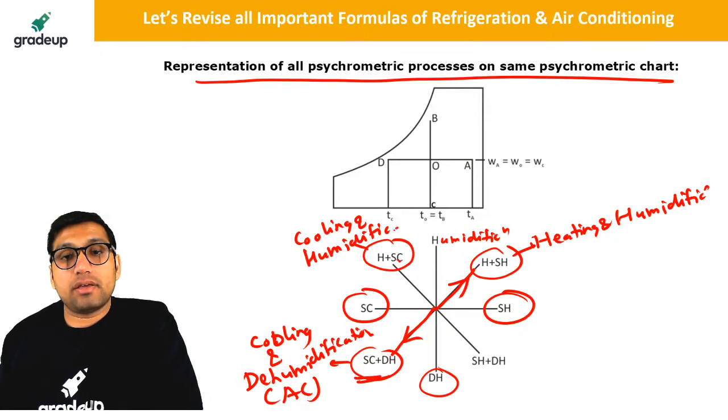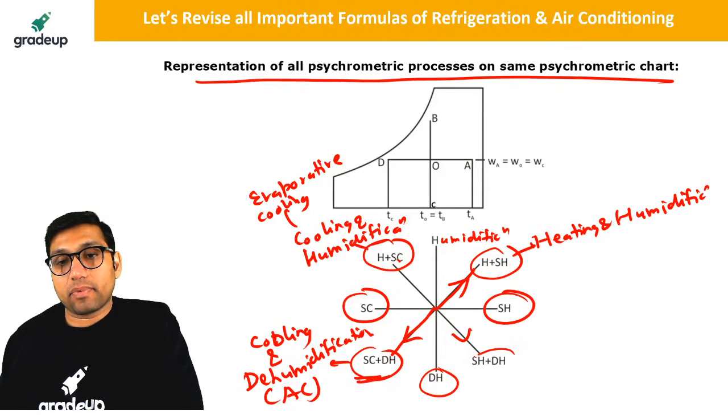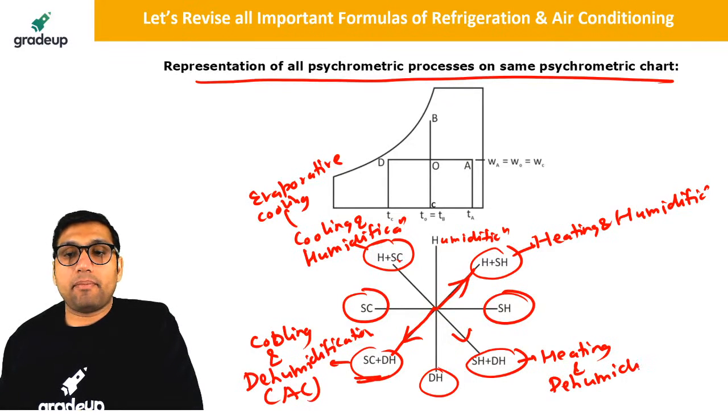Now this is a process which is used in the desert cooler. It is also called evaporative cooling. It is also called adiabatic humidification. Okay, and this is called heating and dehumidification. So these are the four more processes which are very important on the psychrometric chart.